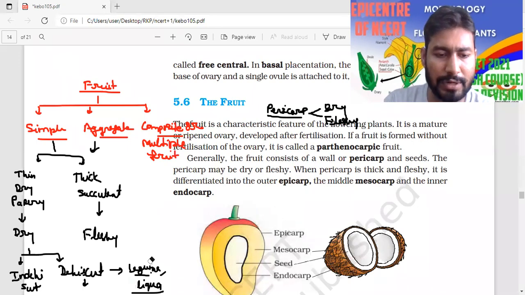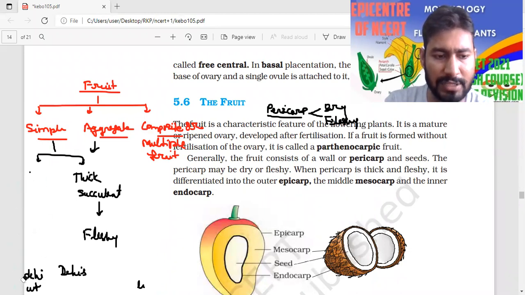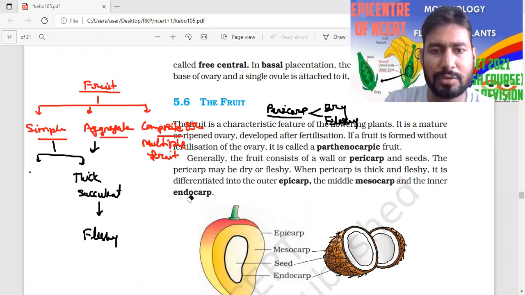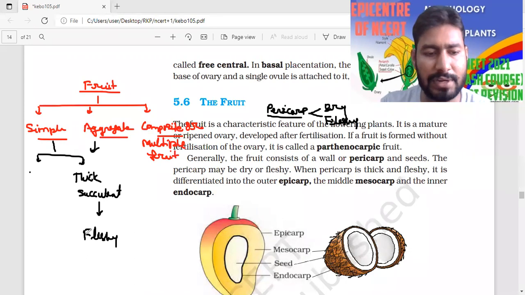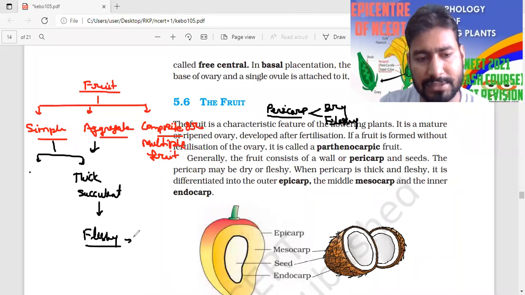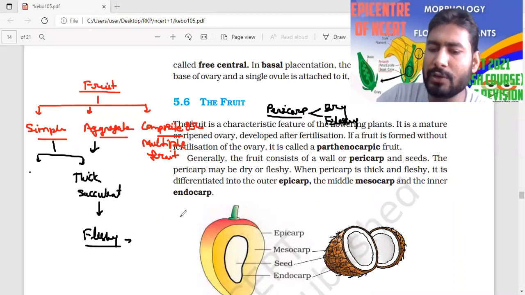Okay, let's look at the next. Here you can say the pericarp becomes thick and succulent. That means fresh, fleshy. Okay, so it will be thick and succulent. This is called the fleshy fruit. Whatever they have given in your NCERT, it is the fleshy. It is the type of fleshy fruit.